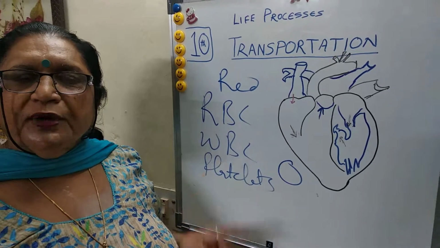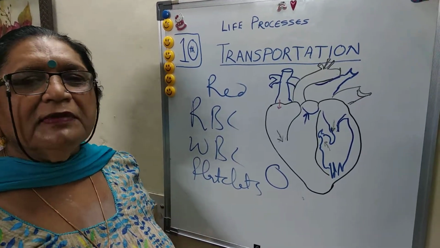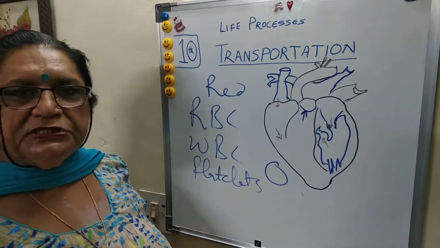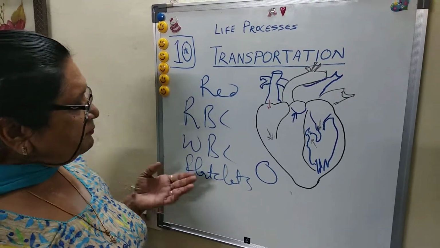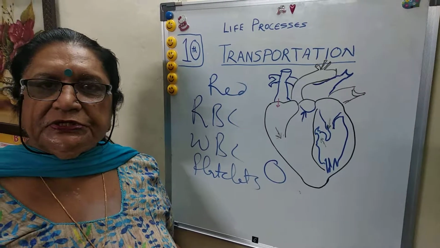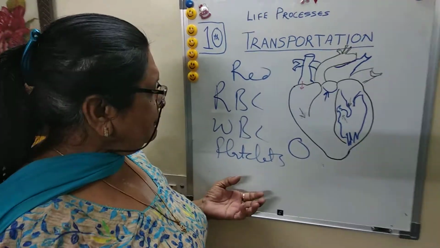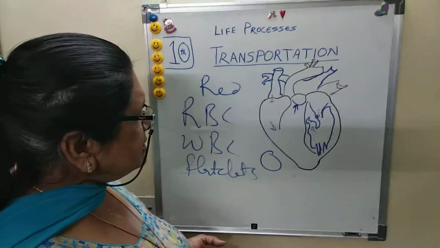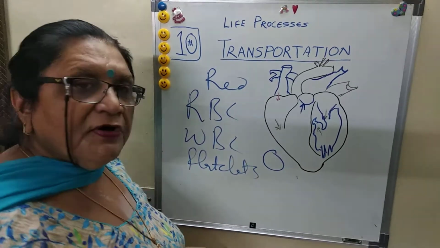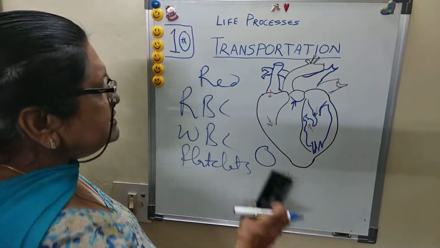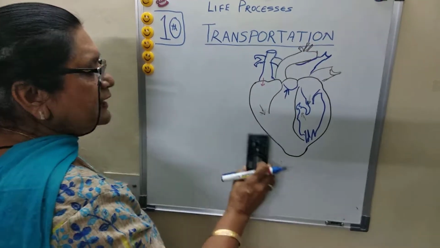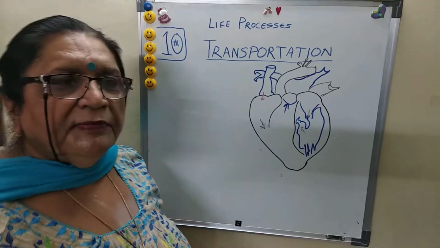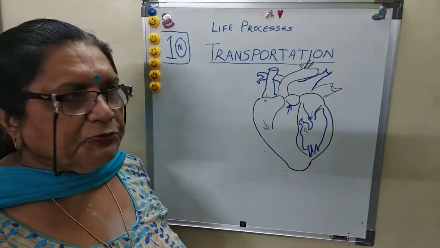WBC are white in color and are meant for your defense, to maintain your immunity and fight against the attack of pathogens. Platelets also play a very important role in clotting. So blood consists of these structures, and along with various materials or nutrients it is transported.